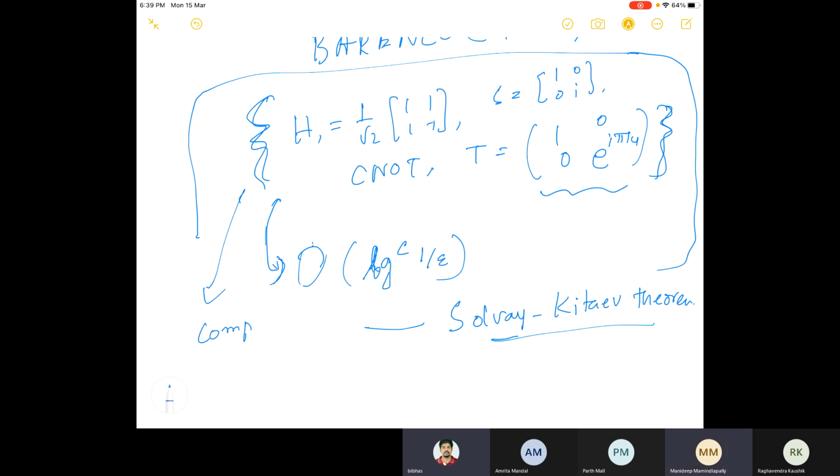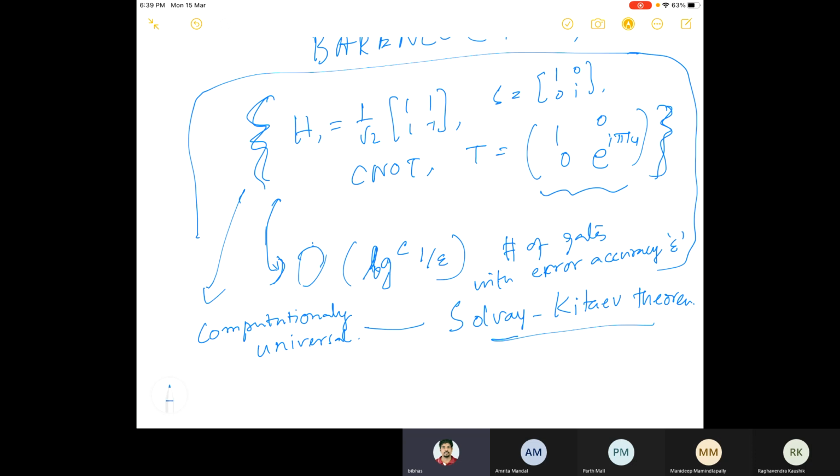Sir, is this strictly universal? Can we generate every angle with this? No, I said computational universal. This is computational universal, and this is the number of gates with error accuracy epsilon.